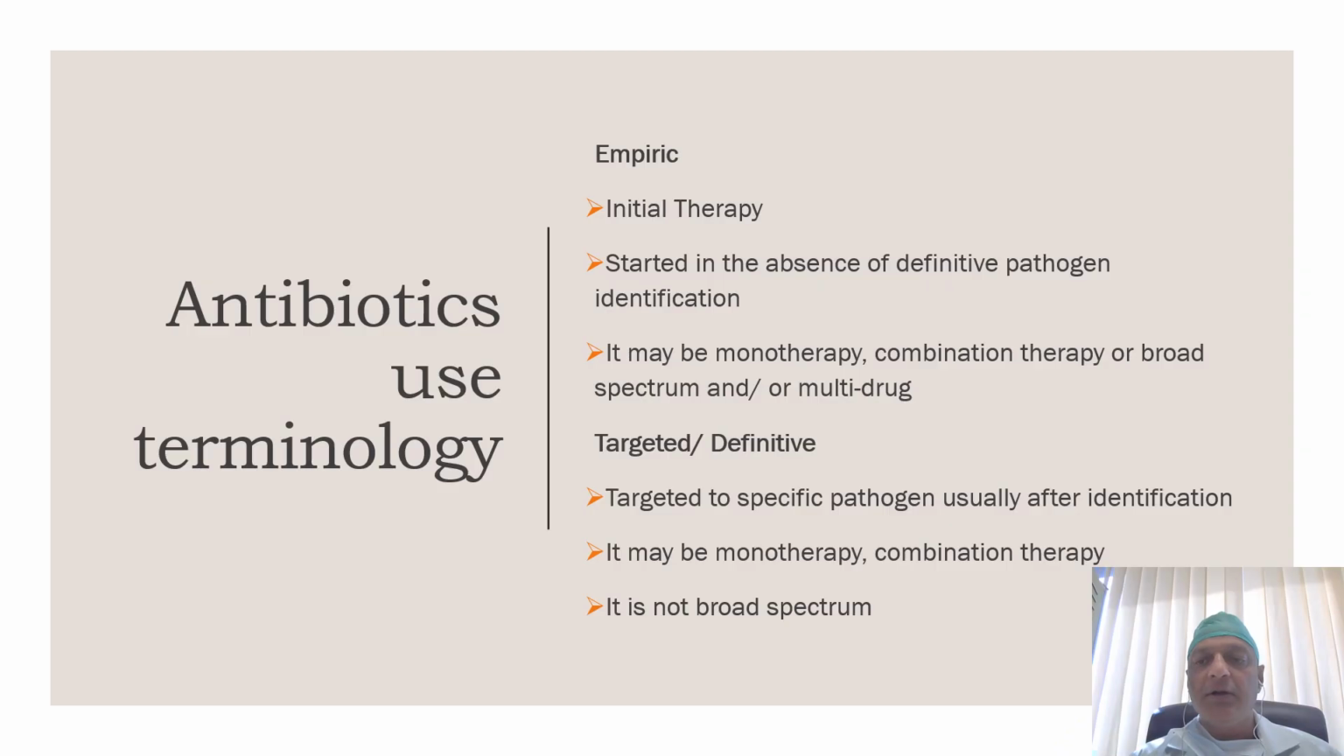Now we will understand different terminologies associated with the use of antibiotics. Initial therapy is usually empiric in the case of sepsis and septic shock, which is given in the absence of definitive pathogen identification. Empiric therapy is usually broad spectrum, and it can be monotherapy, combination therapy, or multi-drug therapy. Another kind of therapy is targeted or definitive therapy. As the name suggests, it is targeted to a specific pathogen, usually after identification. Targeted therapy can be monotherapy or combination therapy, and it is not broad spectrum therapy.